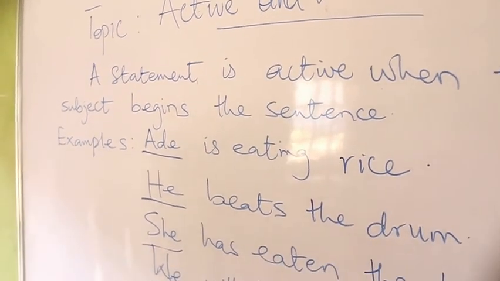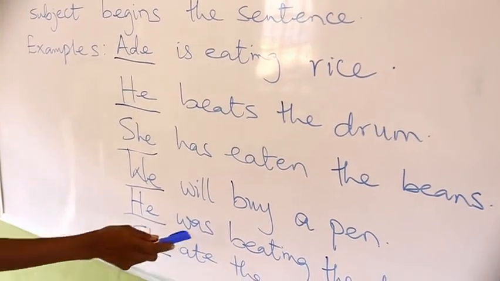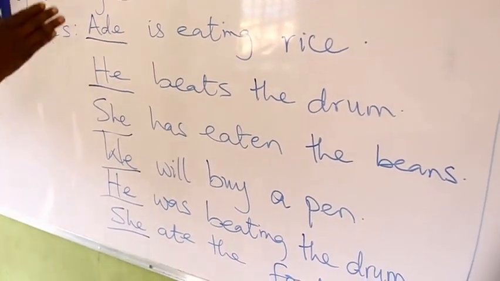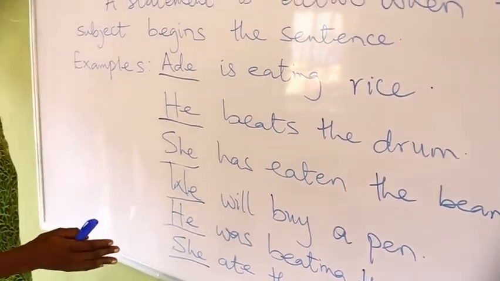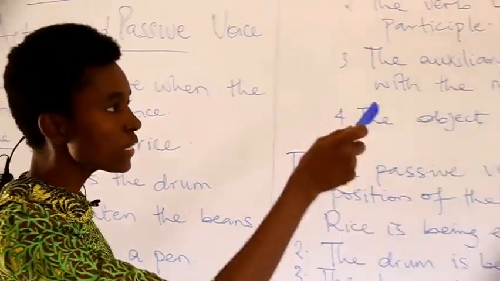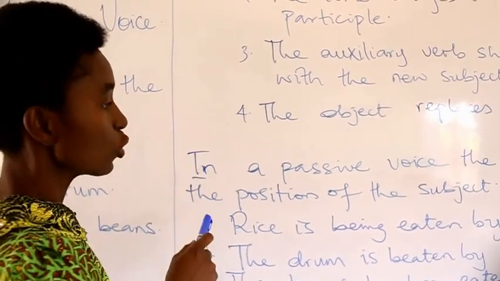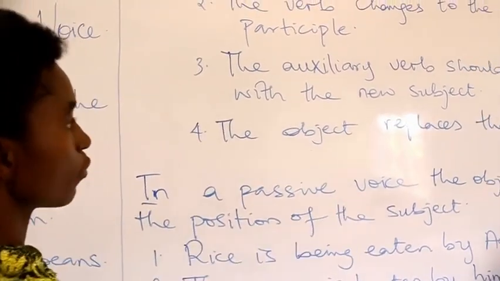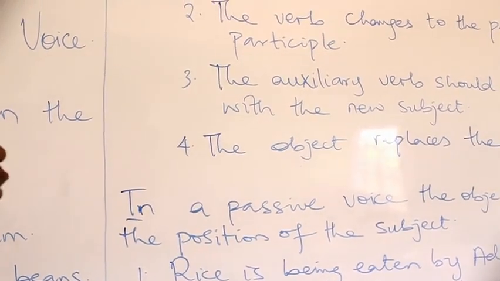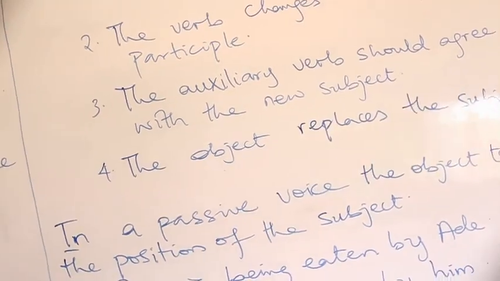Has is an auxiliary verb. Will is an auxiliary verb. Was is an auxiliary verb. So wherever you find the auxiliary verbs, they will change to fit the subject when you change it into a passive voice.